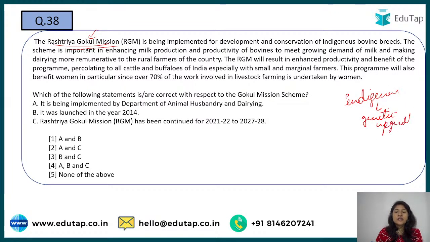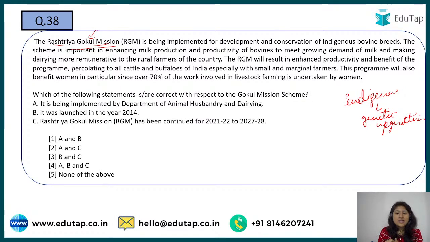For example, take the stray dogs here in India. You can identify breeds like Labrador and German Shepherd, but the normal stray dogs in India are indigenous, and there is no specific categorization of them.